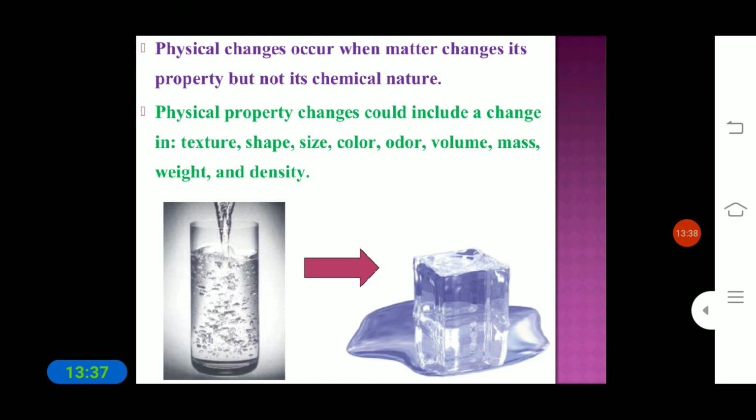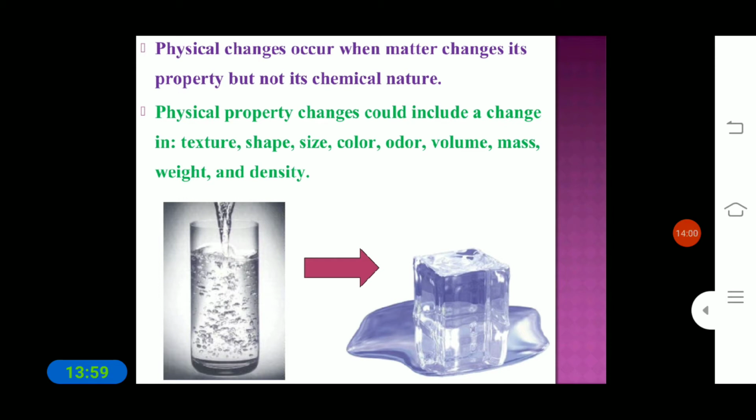Why? Because a physical change is a reversible change. Reversible means we can convert it back to its original. So in this case we see only a physical change, and it does not change any chemical process.